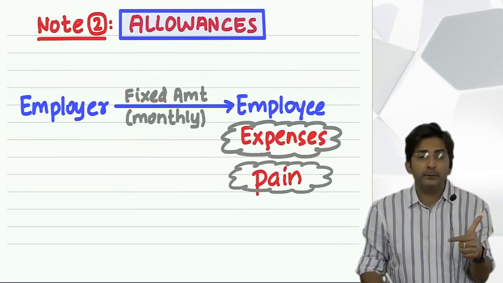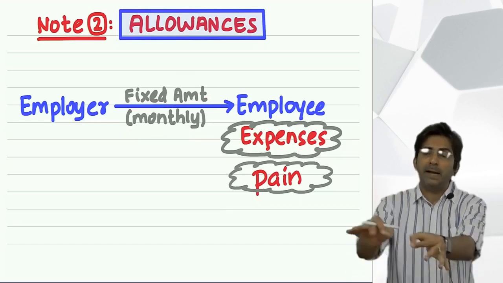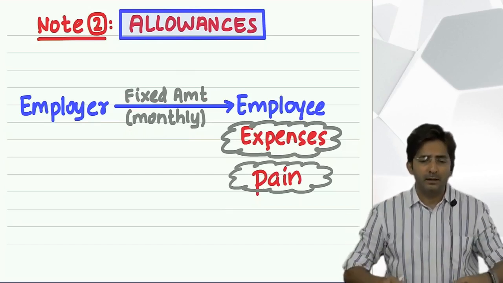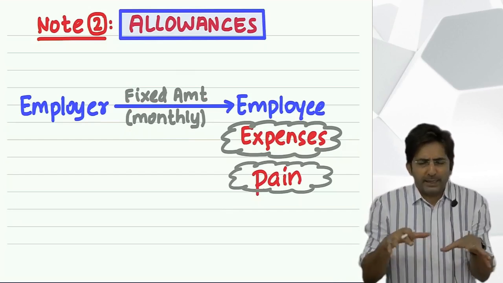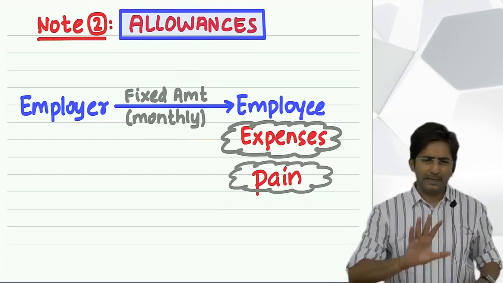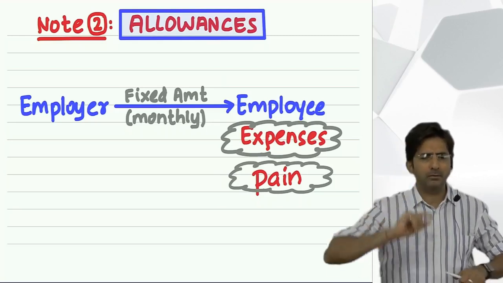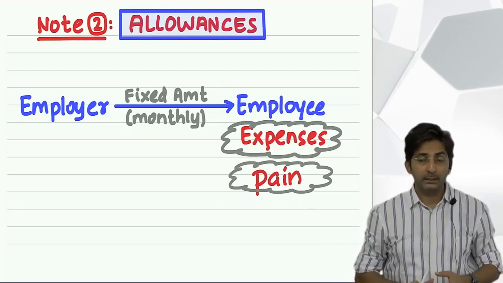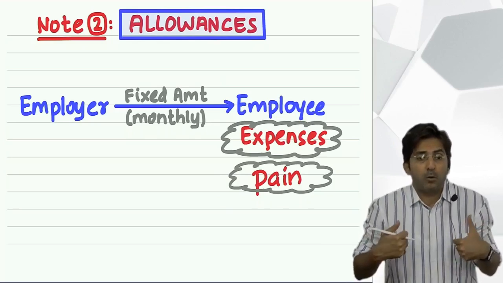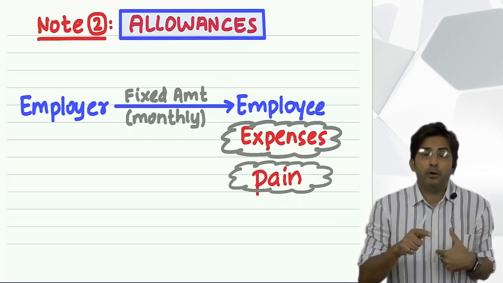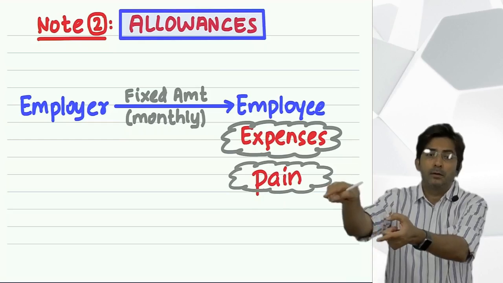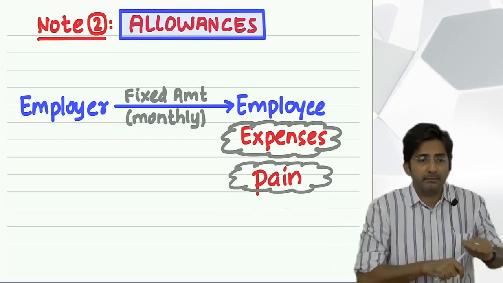Because what company feels, every time you will have to go to Bangalore, New Delhi, Kolkata, company feels we are not going to take the ticket for that. You will get a fixed amount every month. You purchase the ticket with your own money now. Because otherwise it will create a trouble for the boss. What? Every time the employee has to be sent to Bangalore, boss will have to purchase the ticket.